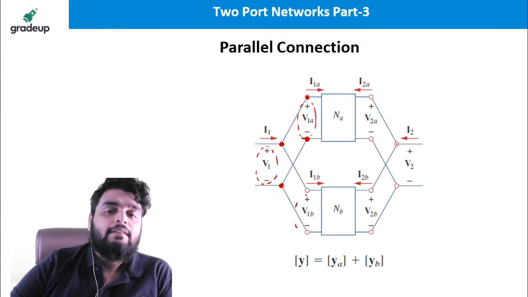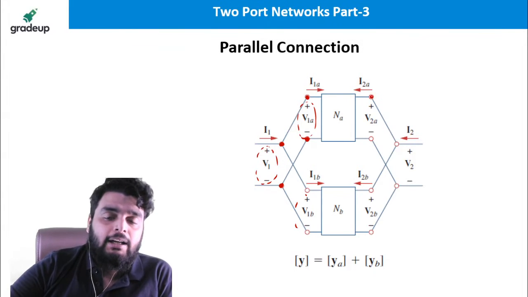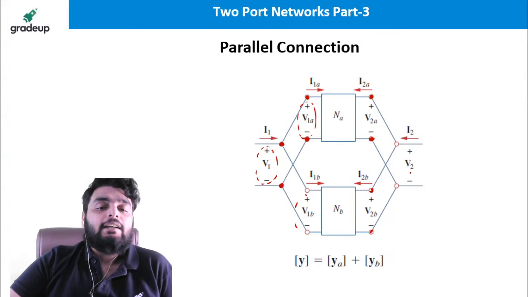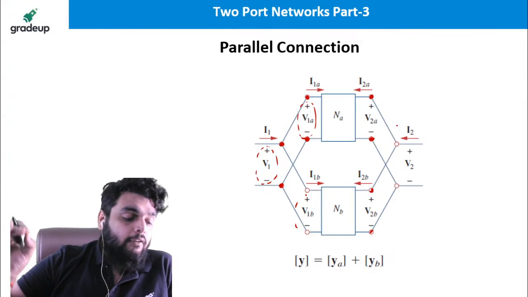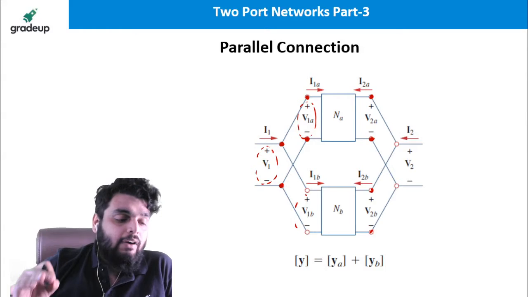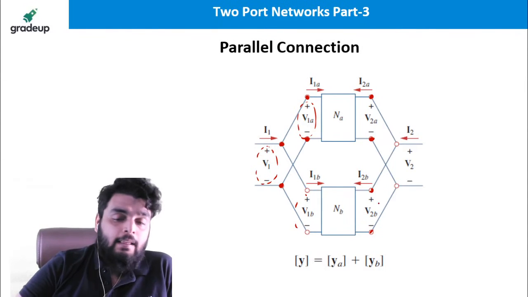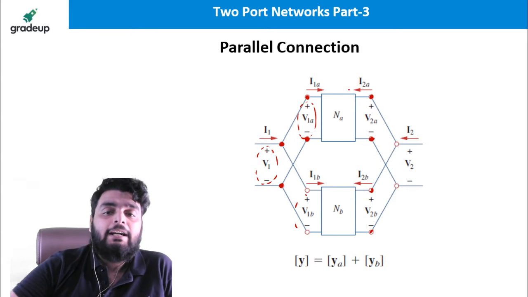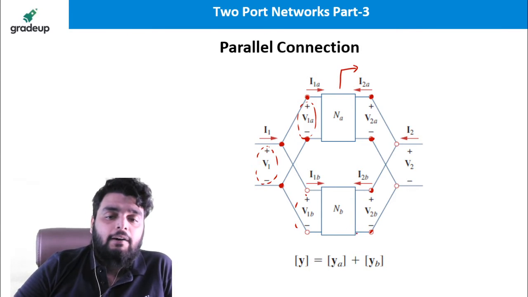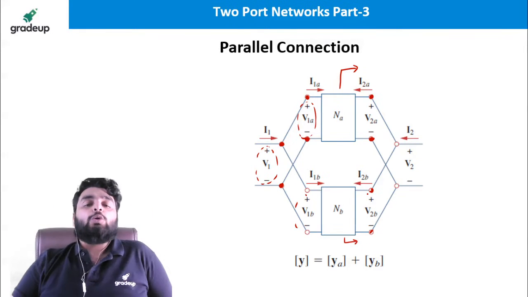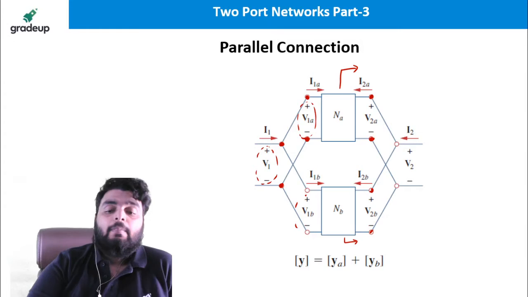Similarly, port 2 also, the two terminals of these two networks are connected to the same voltage supply. So again they get the same voltage. So in case of a parallel connection, the total Y parameter is equal to the summation of Y parameters. So find the Y parameter of the first network, find the Y parameter of the second network, and for the overall diagram the total Y parameter is this one.